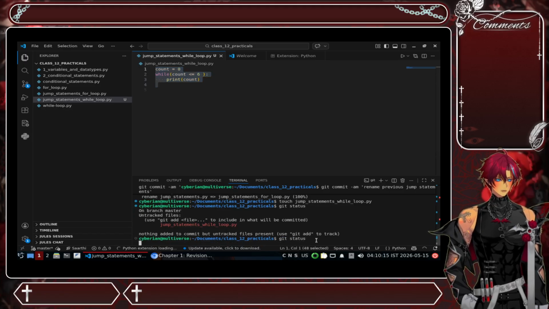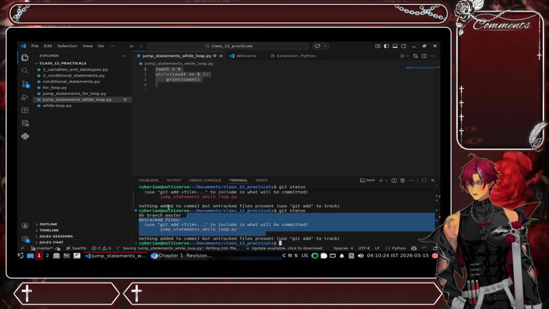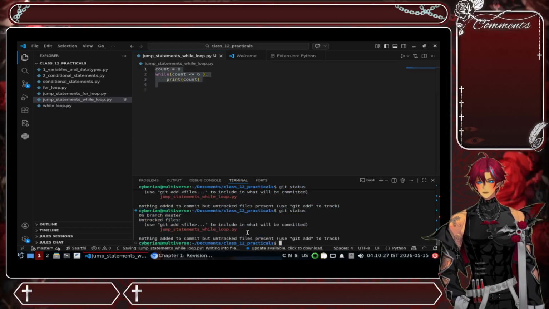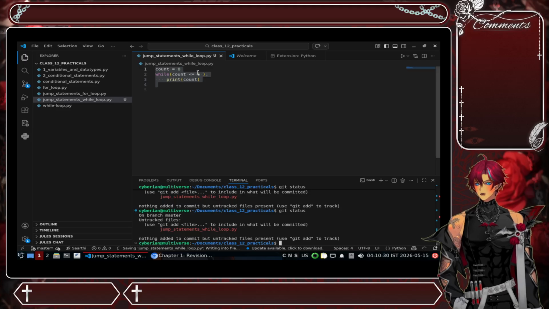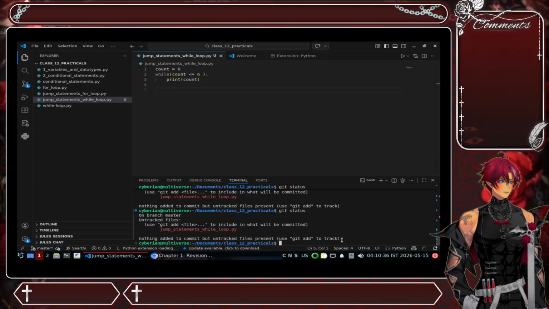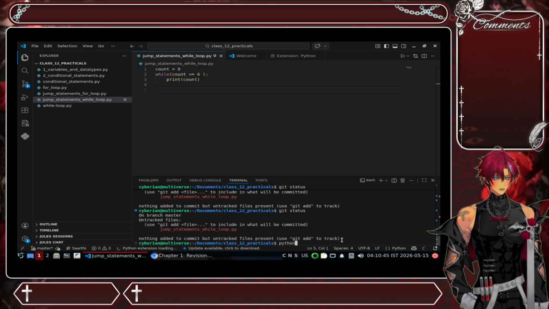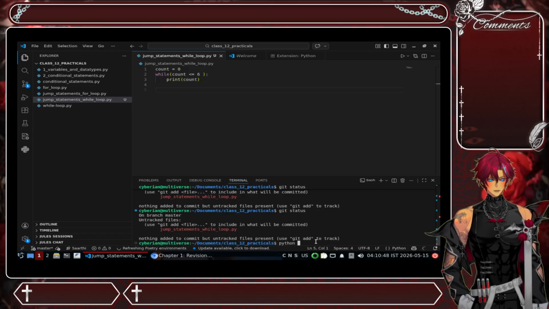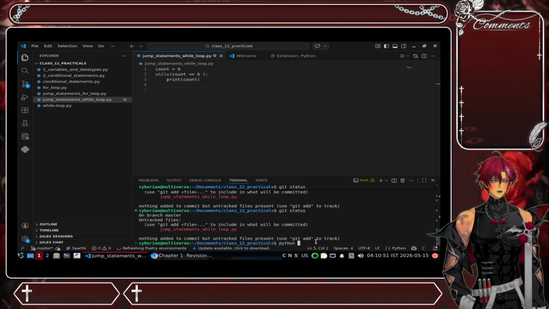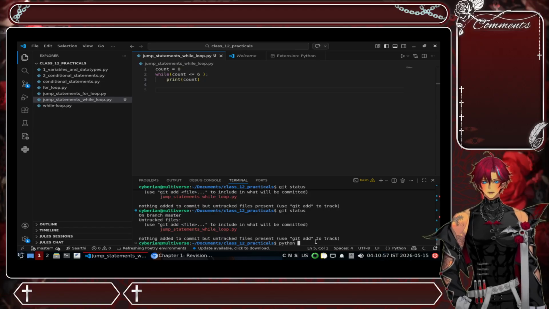And then we are checking the git status in here to check what files have been committed and what files haven't been committed. So I still have one file which is not committed yet, and we are working on it. Now to run this program, if it is a Linux based system, then we can utilize the python command. Otherwise, if it is Windows, then we have to use the py command. So that specific distinction is there within the two operating systems.